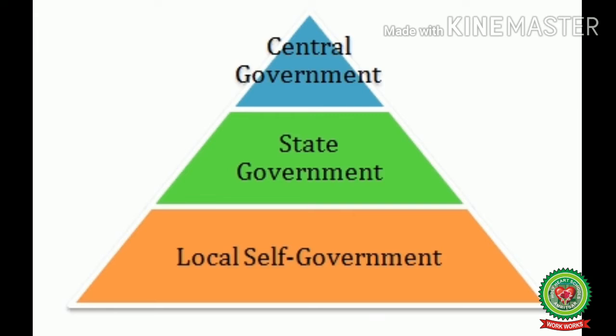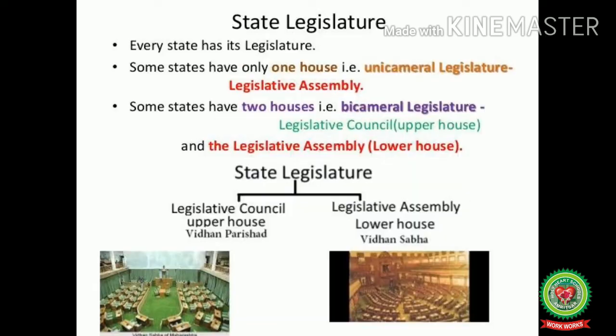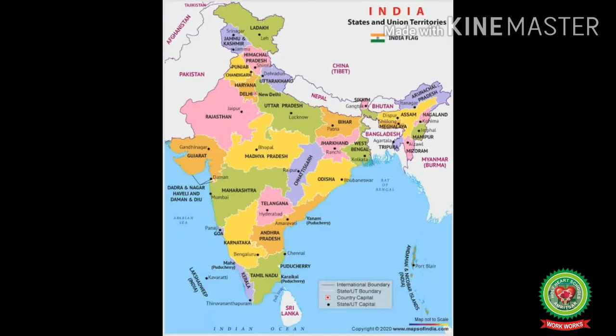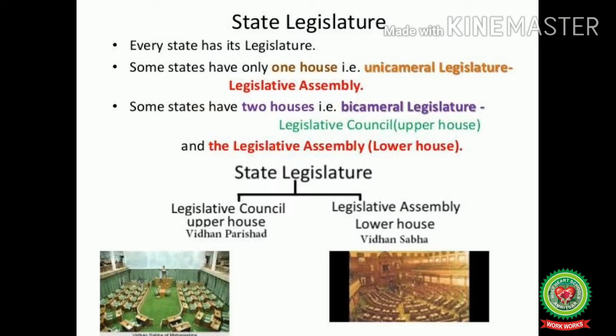The government that works at the state level is known as the state government. And the state government deals with the issues related to the entire state. The law-making body at the state level is known as the state legislature. In India, there are 28 states and 9 union territories, and each state has its own legislature. The state legislature consists of the governor of the state and the one house of the elected legislature, that is, Legislative Assembly or Vidhan Sabha.